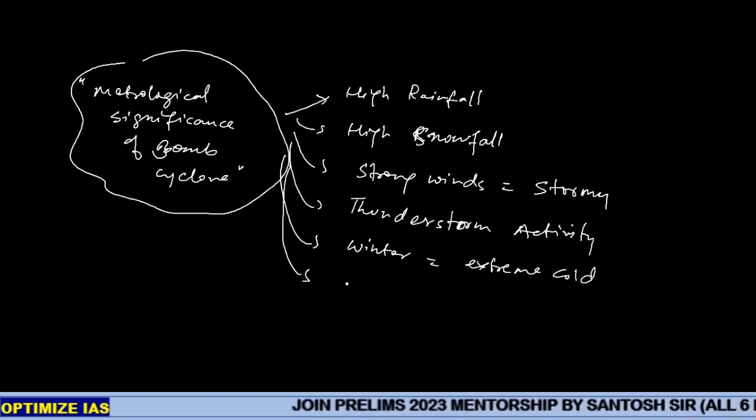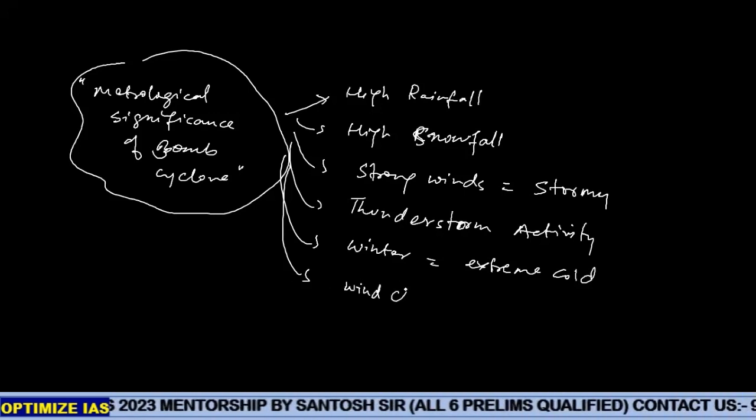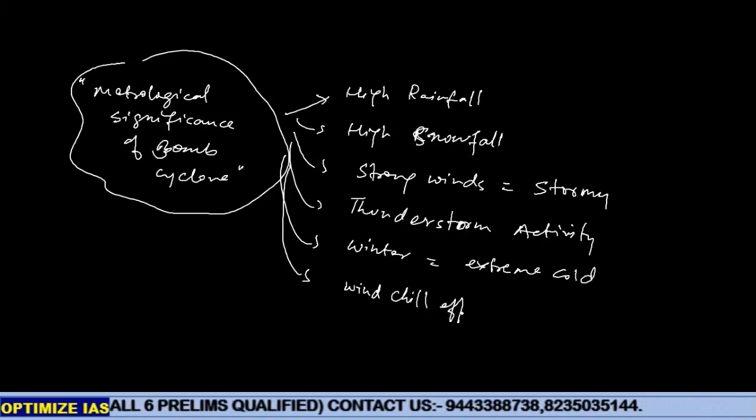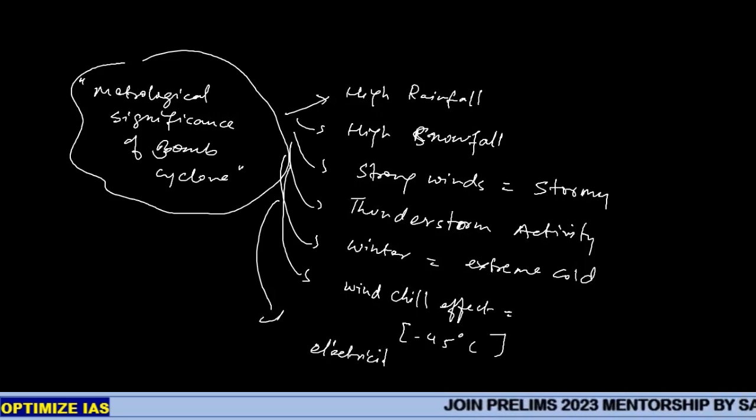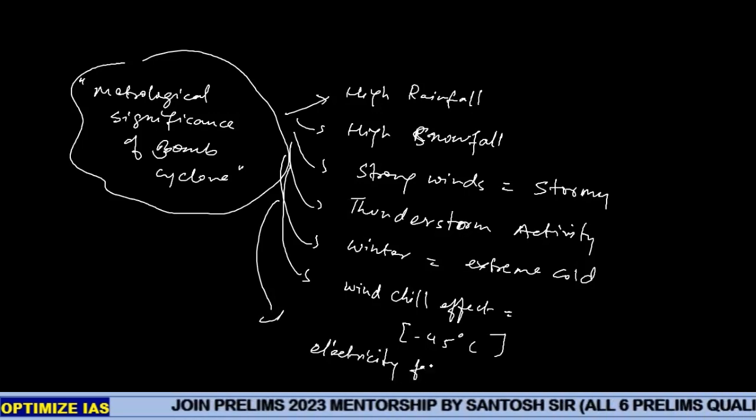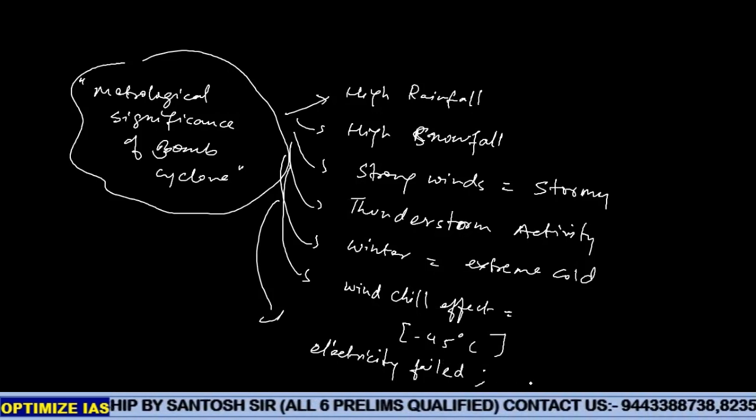And there's a wind chill effect, and because of it the temperature falls to minus 45 or minus 50 degrees Celsius. Other effects are also being observed, like electricity failure, because a lot of electricity is required for warming.